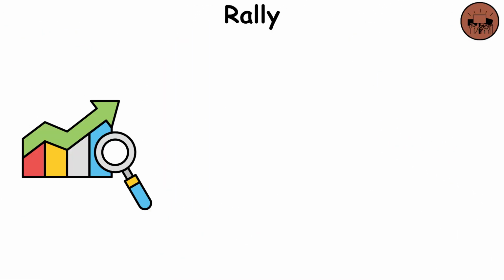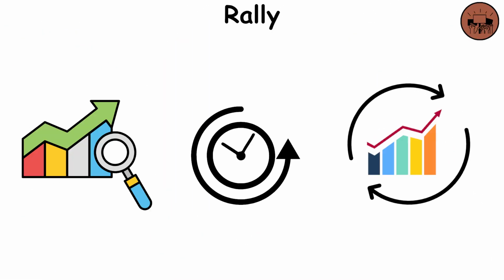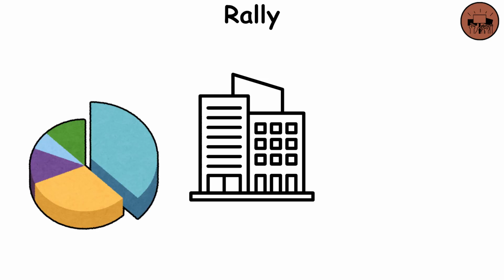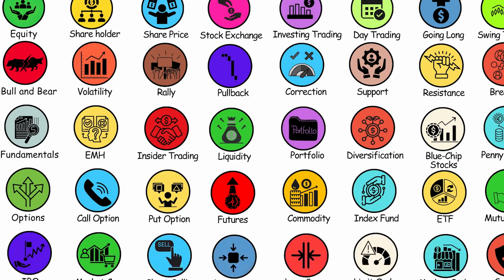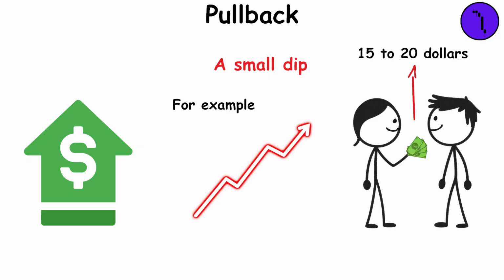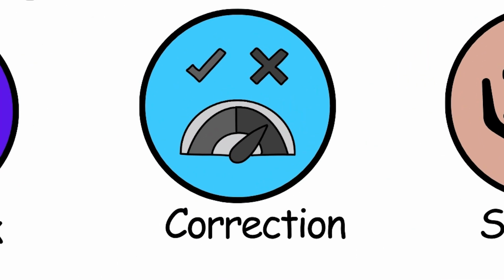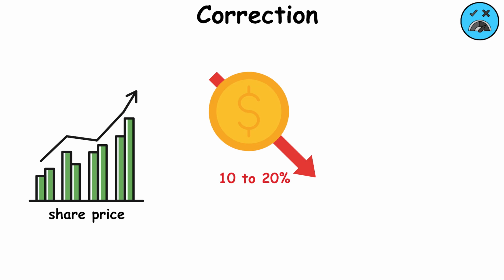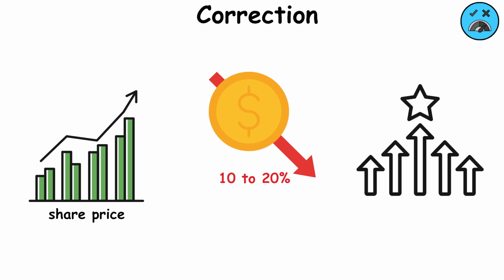Rally. When share prices are continually increasing for a period of time. This could be one company, one sector, or the overall market. Pullback. A small dip after price going up. For example, stock increases from $15 to $20, then drops to $19. Correction. When the share price or market drops between 10 to 20% from recent highs.